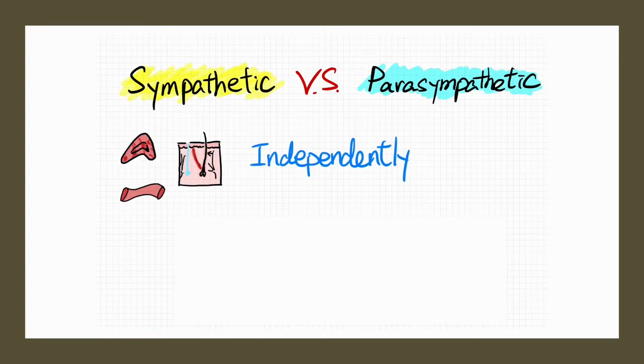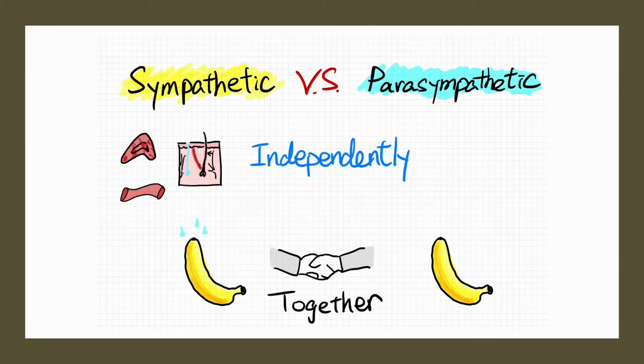Some effector organs, such as the adrenal medulla, sweat glands, pilomotor muscles, and many blood vessels, are only innervated by the sympathetic nervous system. The two divisions may also work together, with each controlling one stage of a complex process. For example, the parasympathetic division stimulates the erection of the male genitalia, and the sympathetic nervous system stimulates orgasm.